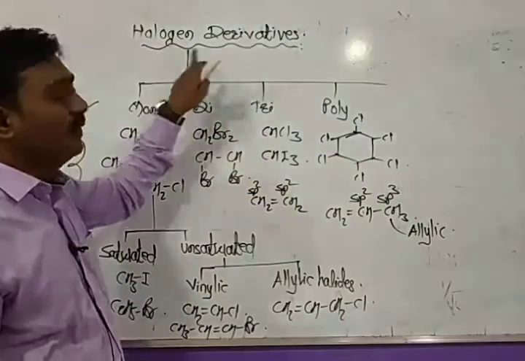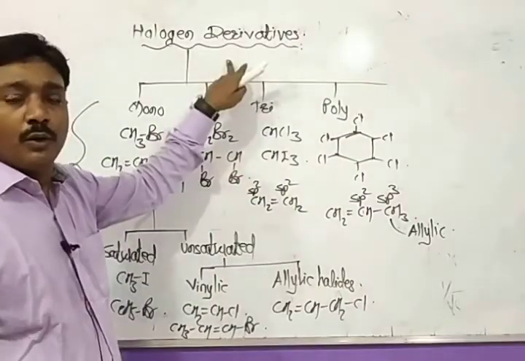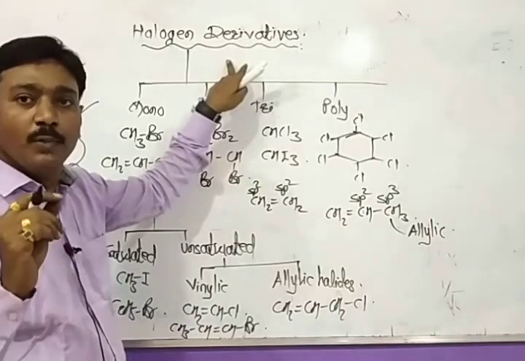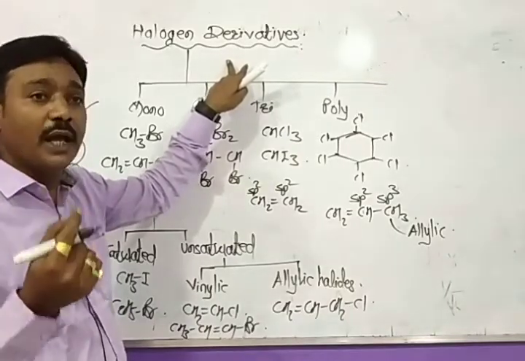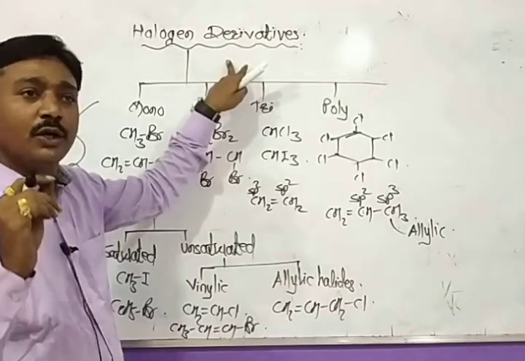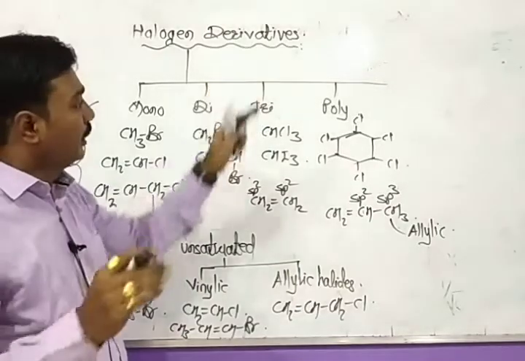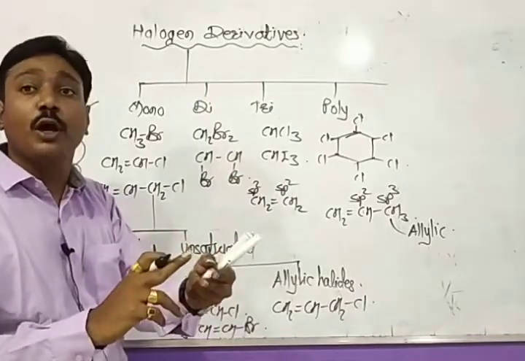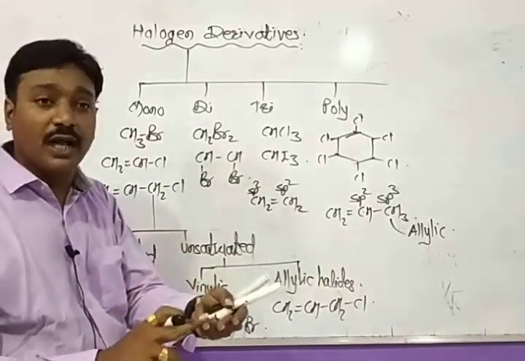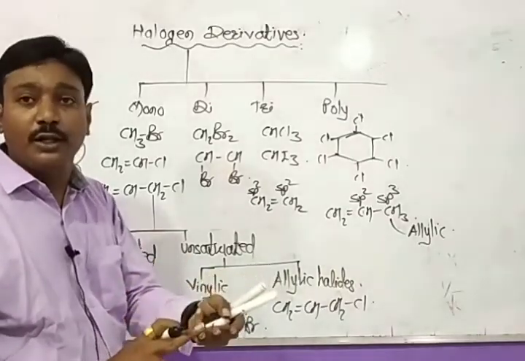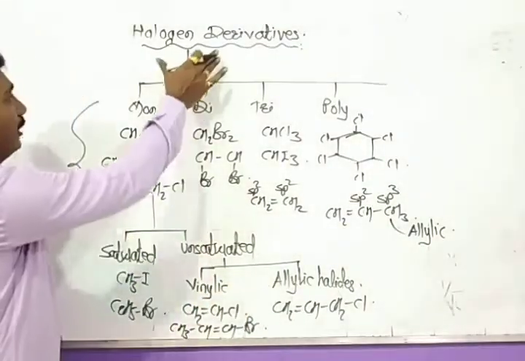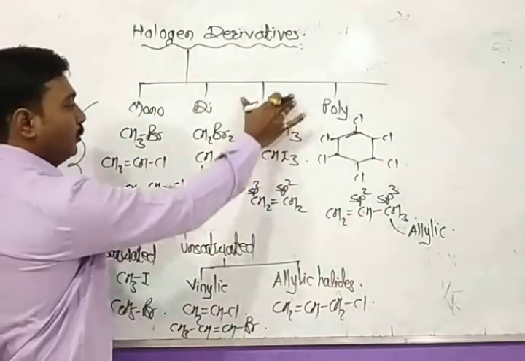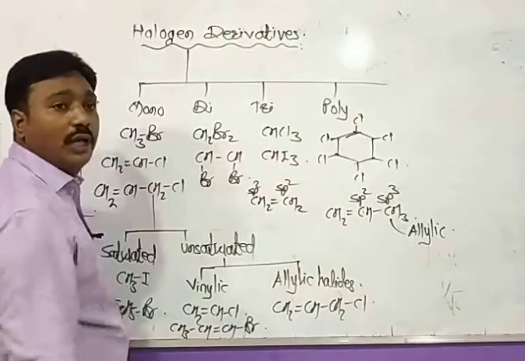So what are halogen derivatives? The compounds obtained by replacing hydrogen atoms from hydrocarbons by the same number of halogen atoms are called halogen derivatives. Okay. Different types of halogen derivatives are present: halogen derivatives of alkanes, halogen derivatives of arenes, halogen derivatives of alkenes. Okay. Now the halogen derivatives are further classified as monohalogen, dihalogen, trihalogen, and polyhalogen derivatives.